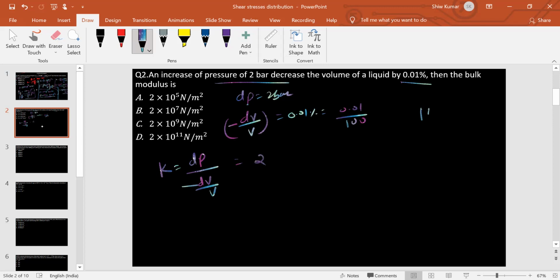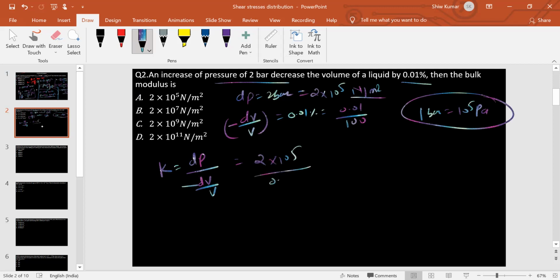We know that 1 bar is equal to 10 raised to 5 Pascal, so always convert this into Pascal. dP is 2 into 10 raised to 5 Pascal, and 1 Pascal is 1 Newton per meter square. So K is 2 into 10 raised to 5 divided by 0.01%, that is 0.01 divided by 100. If you simplify, you will get 2 into 10 raised to 9 Newton per meter square. So option C is the right answer.